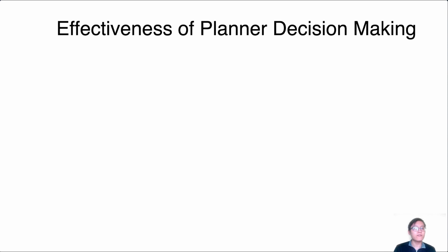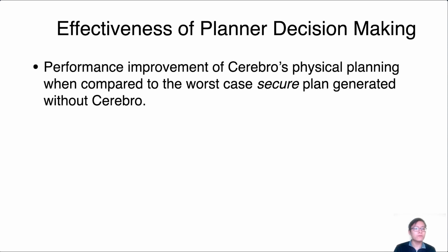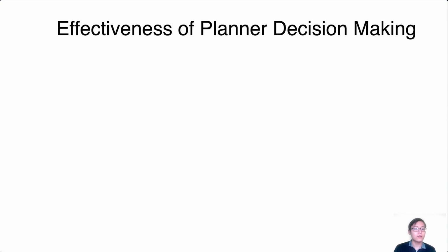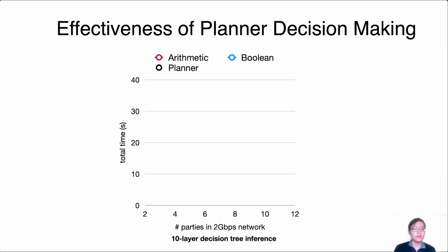Finally, we'll look at the effectiveness of our planner's decision making, specifically the performance improvement of our physical planning when compared to the worst case secure plan generated without Cerebro. We evaluated this on many applications. We'll show the decision tree inference protocol here due to time constraints.